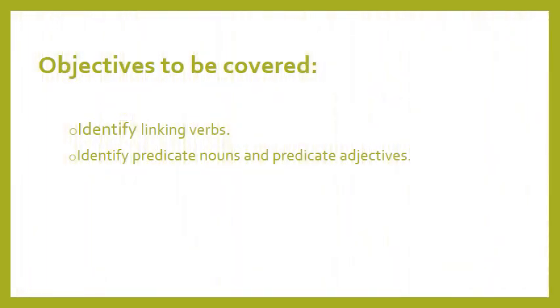What are we going to cover in this part? You will be able at the end of this part to identify linking verbs, and you will identify predicate nouns and the predicate adjectives. What is a predicate noun, what is a predicate adjective, you will know when you follow me step by step.